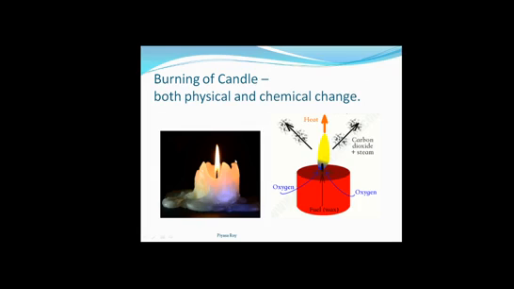This process is called melting of wax. This change is a physical change, because here only the physical state of the candle is changing. That means from solid it's converting to liquid wax because of the heat, and when it cools down, it will solidify and form the solid wax again.